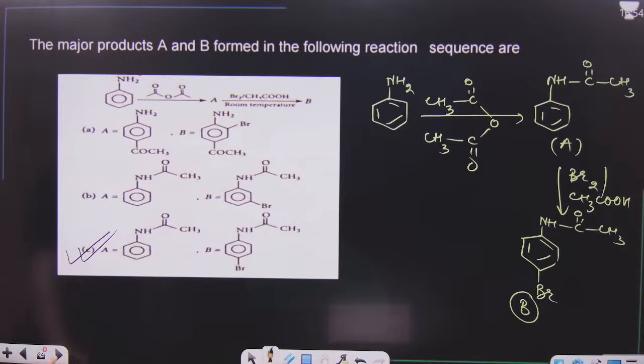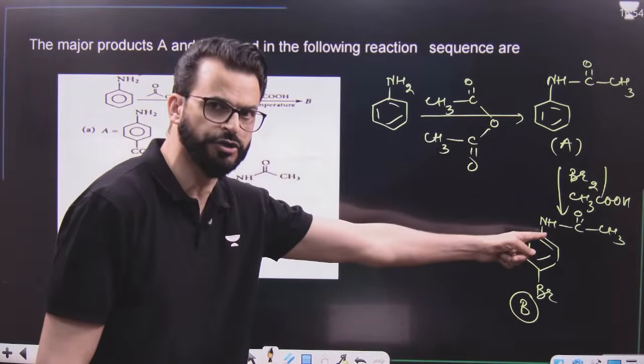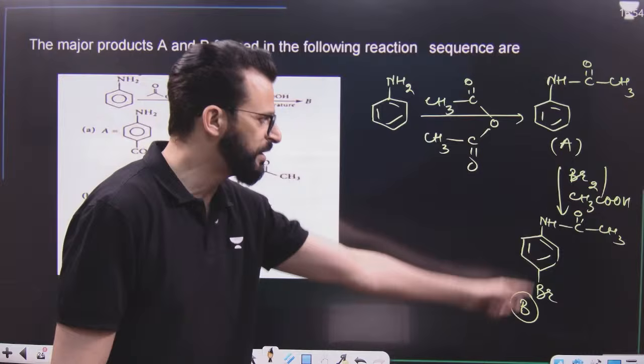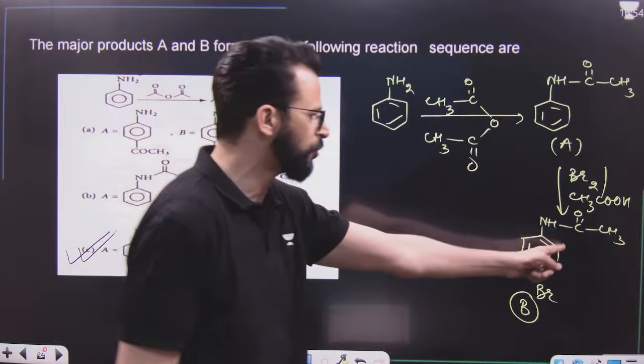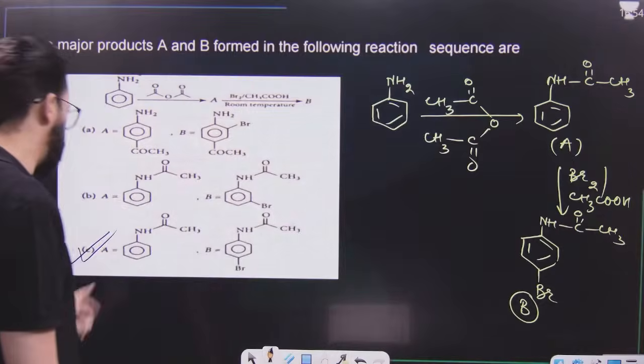Now, I hope this point is clear. First, acetylation and then bromination. Bromination can take place at ortho as well as para, but para will be the major, because if bromine goes to ortho, this will be minor because of steric repulsion. I hope this point is clear.